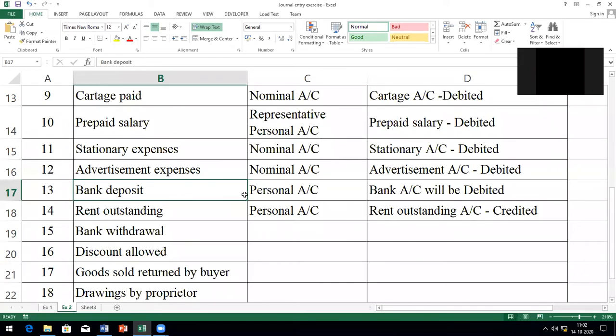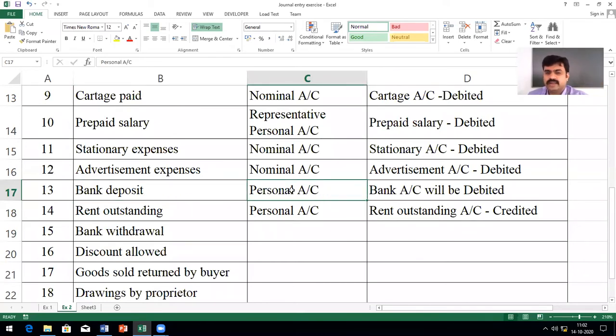Bank account is what account? Personal account, right? So a personal account has to be debited when somebody is receiving something. Bank account is receiving. So debit bank account, credit cash account because cash is going out.